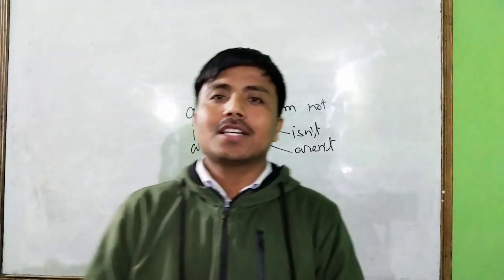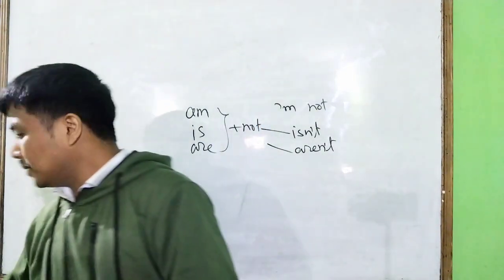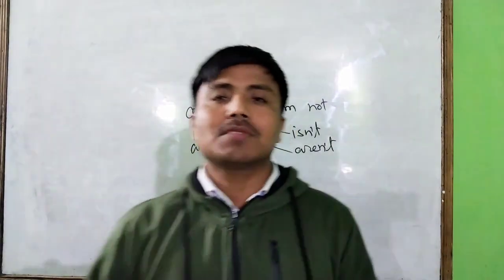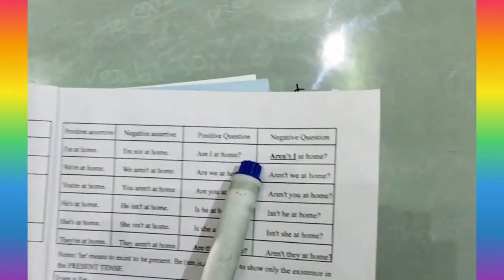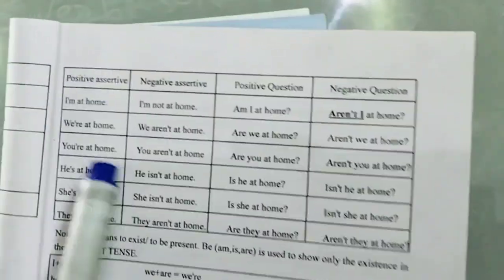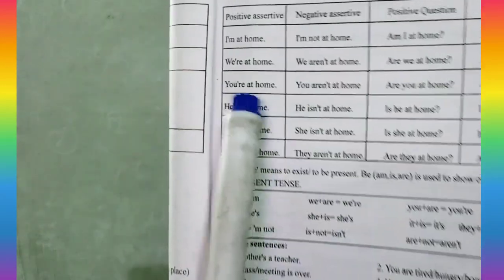Good. So this is the way we can make a sentence negative. Now that we have the negative formula, we will learn how to make the same sentences into questions. Again the same formula: if there is a be verb. I am at home. What will the question be? Am I at home? The verb is am. We are at home. Our verb is are. What will the question be? Are we at home? You are at home. There is no need to look for any other word; in English there is no word for that. Just put the be verbs at the beginning of the sentence. Here, what do we say? You are at home.